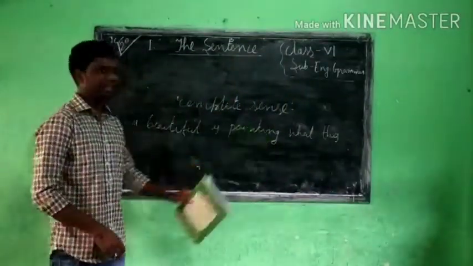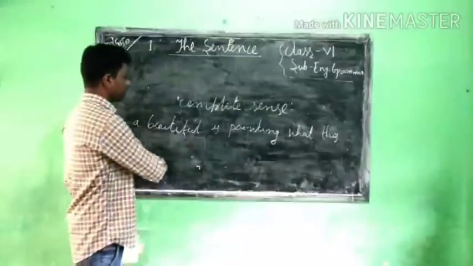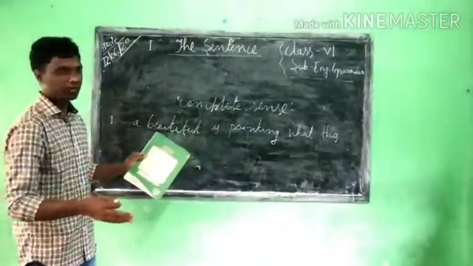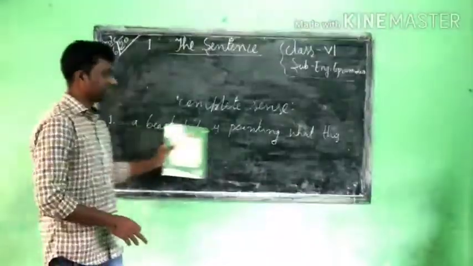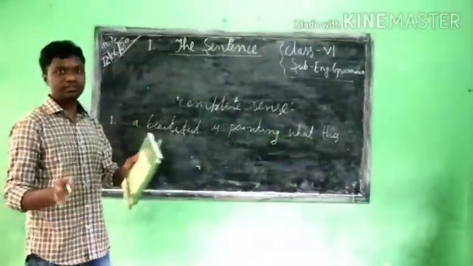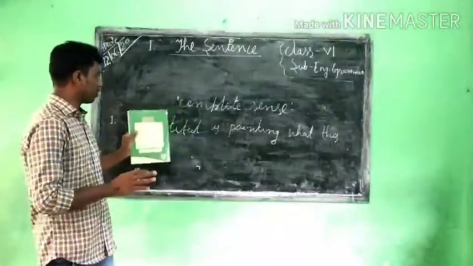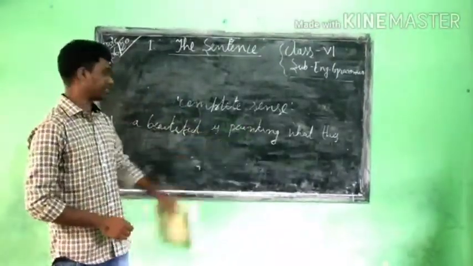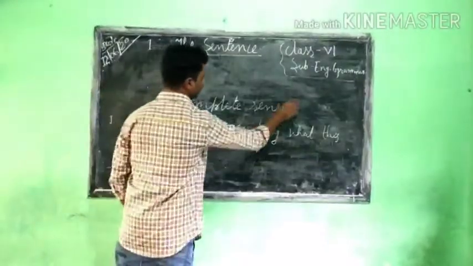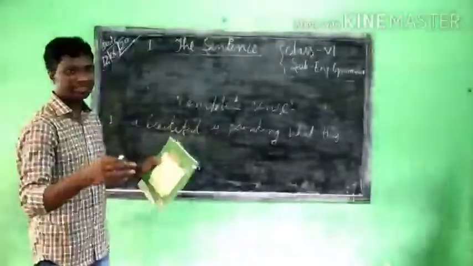Here there are many words, a combination of words, and I wrote a sentence. According to the definition, a combination of more than one word makes a sentence, but it has to make a complete sense, then only will it become a sentence.